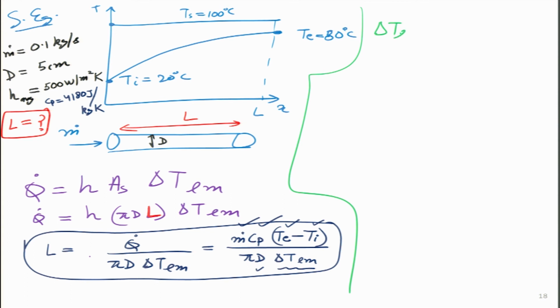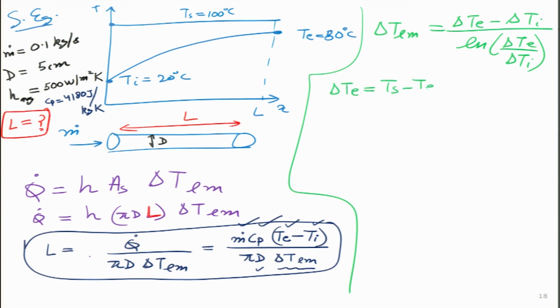because I know the expression for delta T_lm was (delta Te minus delta Ti) divided by log of (delta Te by delta Ti). And what is delta Te over here? Ts minus Te, which is 100 minus 80, 20 degrees centigrade. It is this one over here. This is delta Te. What is delta Ti? That is this one, delta Ti.